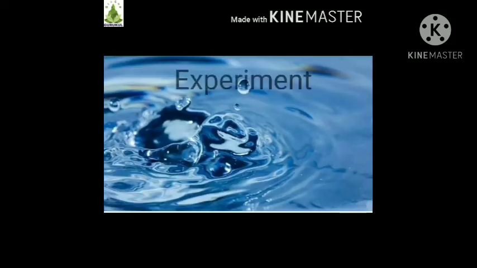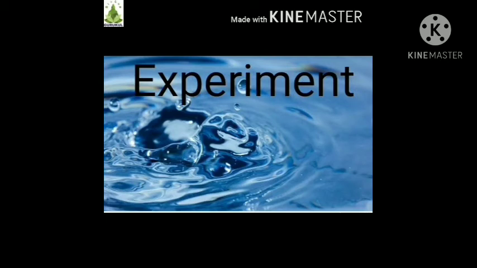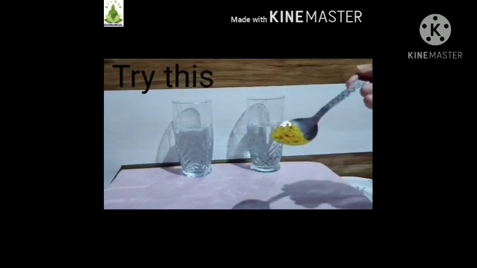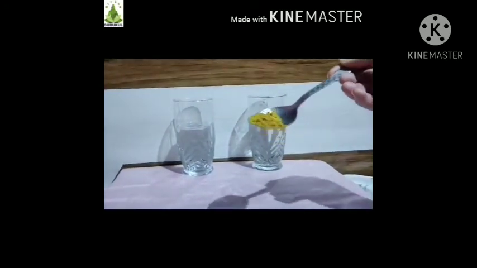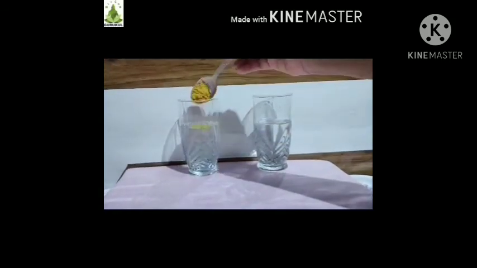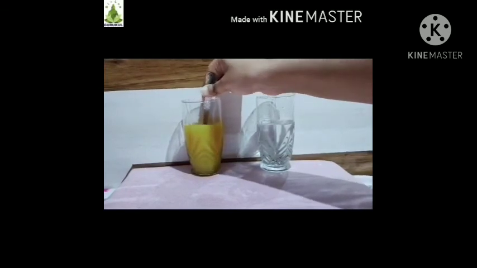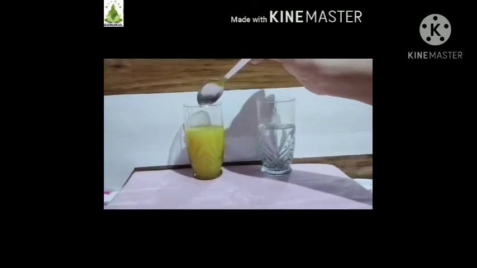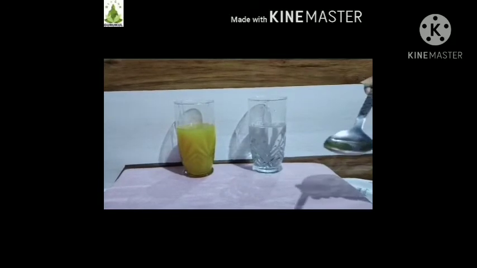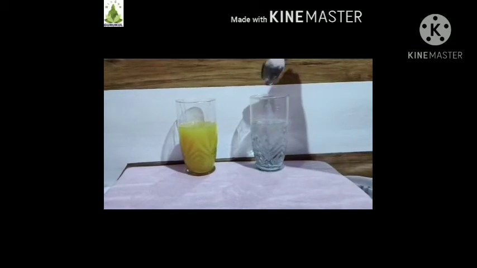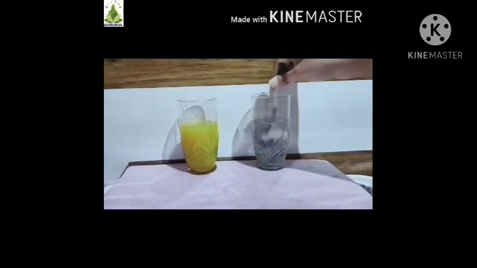Students, let's try out the next experiment to understand what are insoluble substances. Take 2 glasses, fill them with water. Now take 1 spoon of turmeric and add it in glass 1. Now stir it continuously for a few seconds. Now take 1 full spoon of oil, add it in glass 2. Stir it continuously for a few seconds.